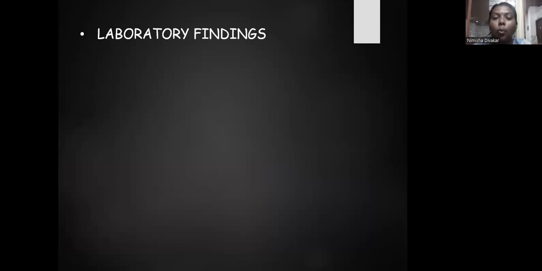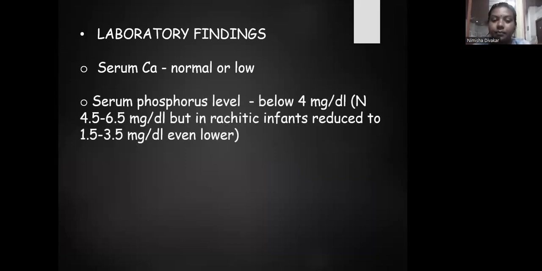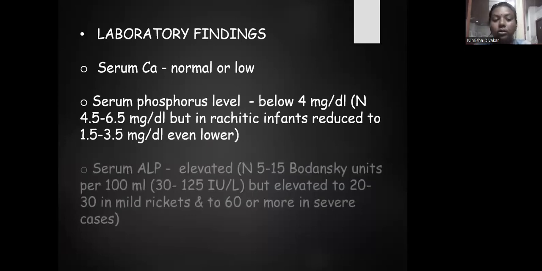Now, what are the laboratory findings of a person with vitamin D deficiency? Serum calcium will be normal or below the normal level. Serum phosphorus level will be below 4 milligram per deciliter. Normal is 4.5 to 6.5 milligram per deciliter, but it is reduced to 1.5 to 3.5 or even lower in patients with rickets or in infants with rickets. It is very reduced, very low.